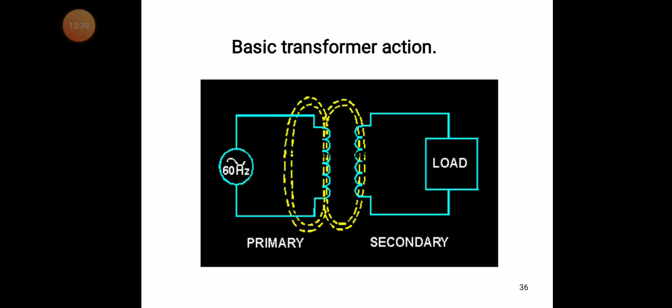So the induced EMF in the first coil is the same as the induced EMF in the second coil. In the first coil, it is the self-inductance induced voltage. In the second coil, it is the mutual inductance induced voltage.